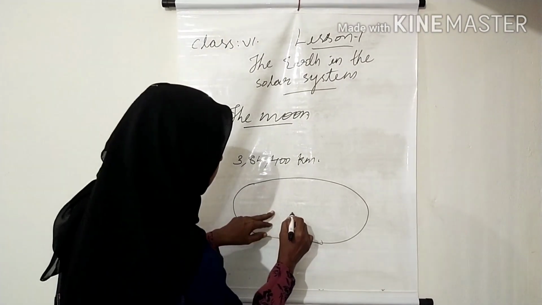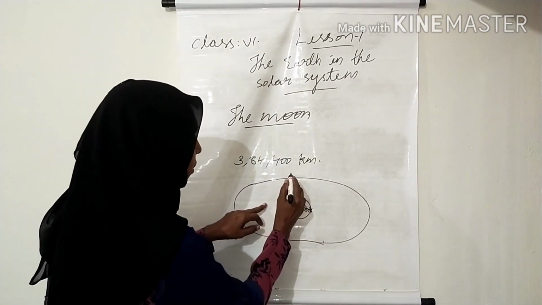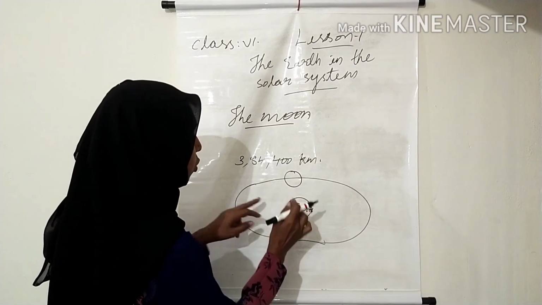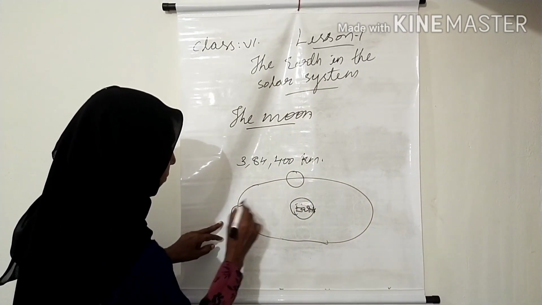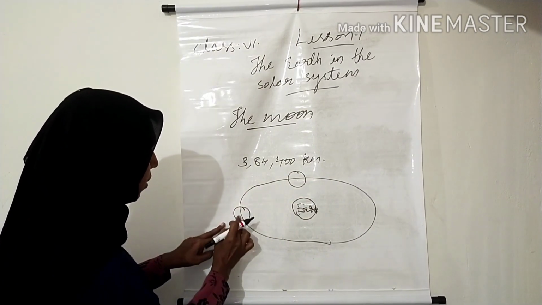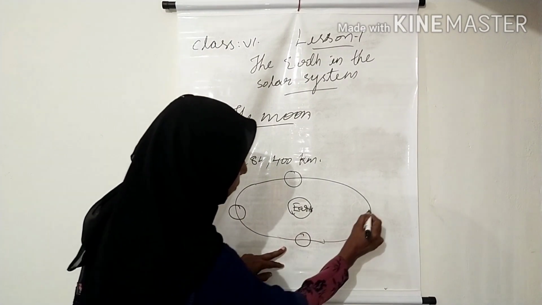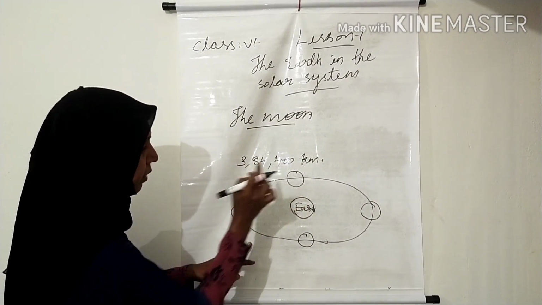See, earth. So the moon moves around the earth. So the moon is revolving around the earth. So from the earth we can see only one side.